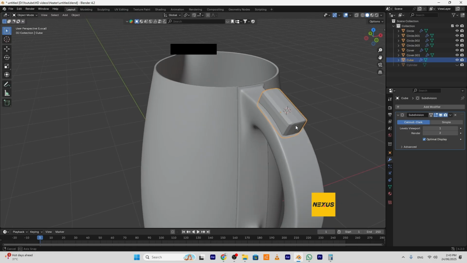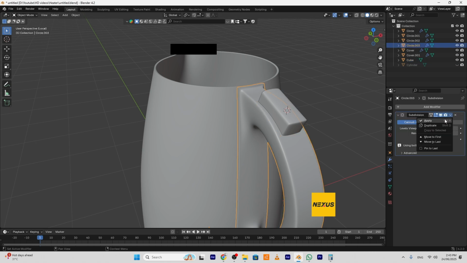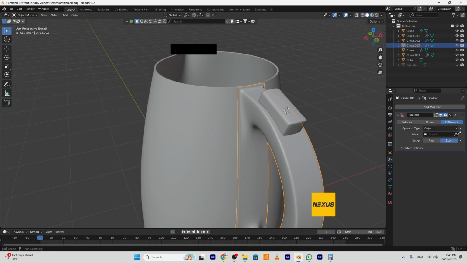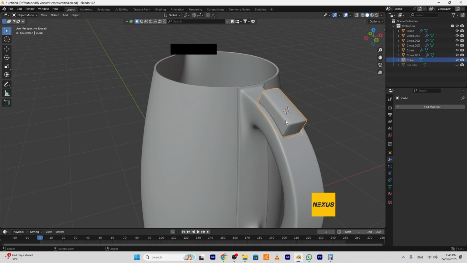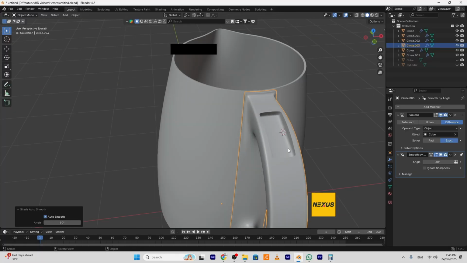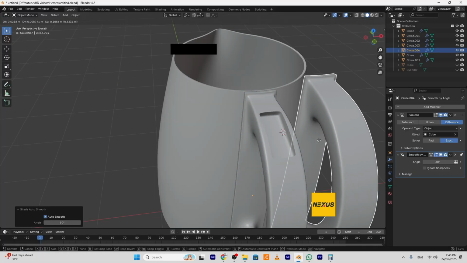Okay. I want to make the level here maybe 3. Shade smooth, apply it. Go here, apply the subdivision surface modifier. I will add boolean. Okay, pick the cube here, hide the cube, right click, shade auto smooth to this, and I will duplicate this one, the handle here.